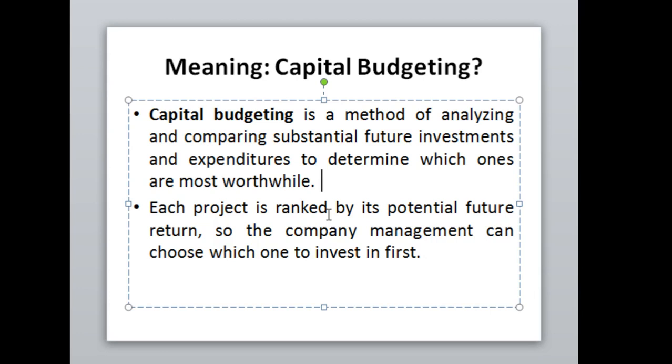Like you have 3-4 investment proposals. One is that you are going to invest 10 lakh rupees in a shoe company. Second, you are going to invest the same amount of 10 lakh rupees in making some components of the shoe industry. Third, you are going to do some business of the shoe, like the component is leather. Other things must remain the same. But you just need to rank the potential future returns and take the right decision on which project will be better for you after investing this particular amount of 10 lakh rupees.